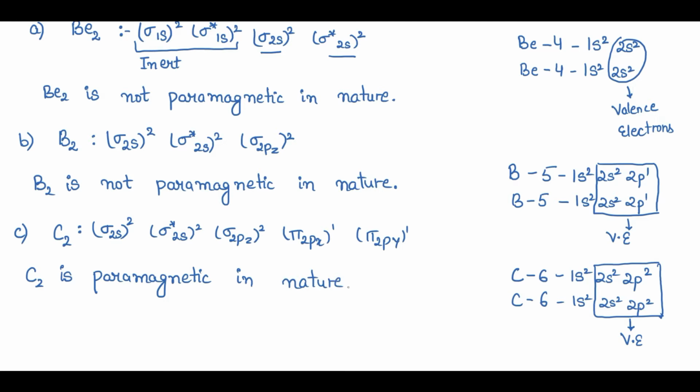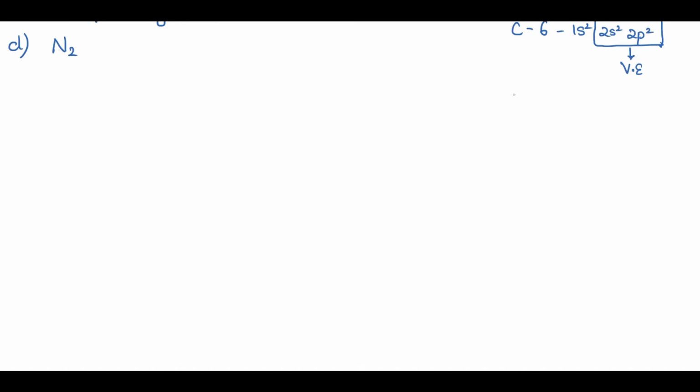Now let's see the last one, that is the nitrogen molecule N2, right? One atom of nitrogen has 7 electrons, and the other atom of nitrogen also has 7 electrons. So the electronic configuration of one atom is 1s2, 2s2, 2p3, and the other is also 1s2, 2s2, 2p3. Now these are the valence electrons. How many valence electrons are there? 2 plus 3, 5, and 5 plus 5 equals 10 electrons, right?